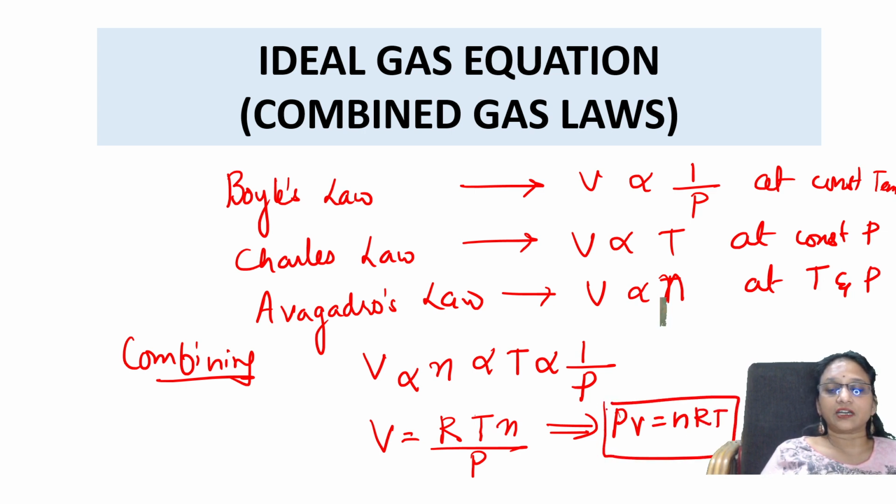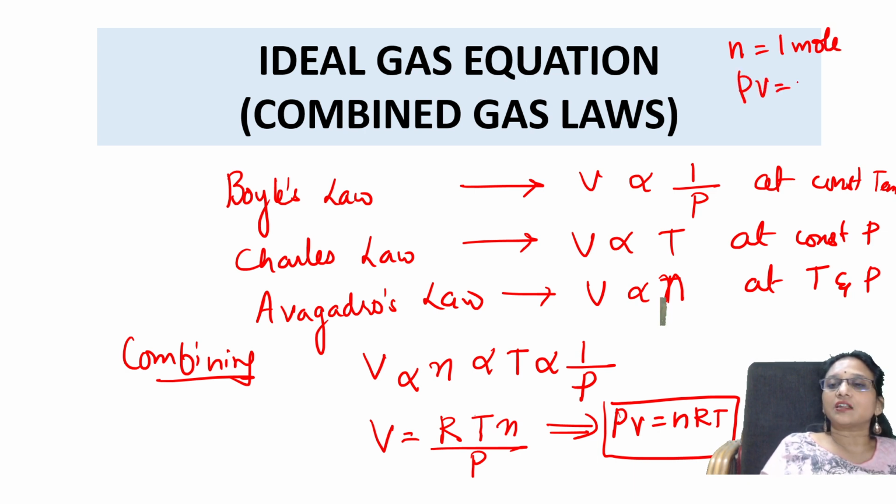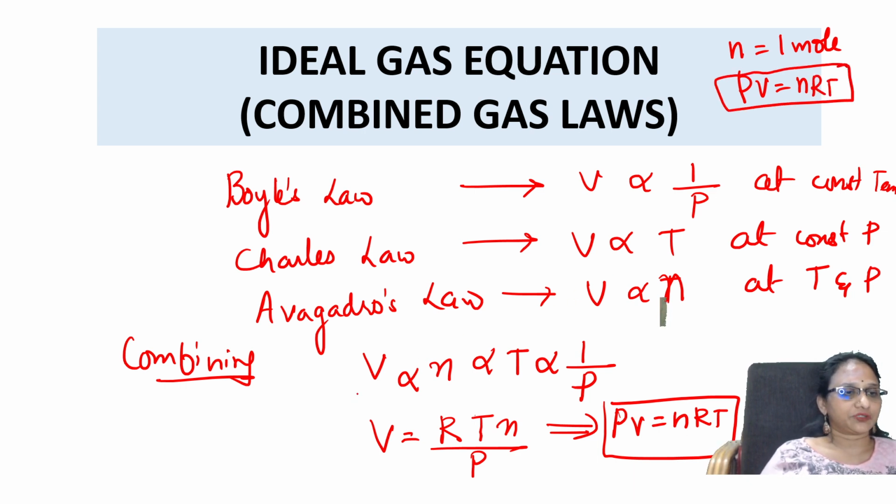So the ideal gas equation, when n is equal to 1 mole, is PV is equal to RT, or nRT. This is nothing but the combined gas equation. Got it, students?